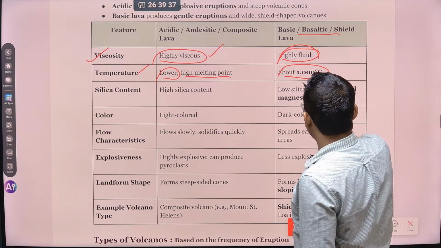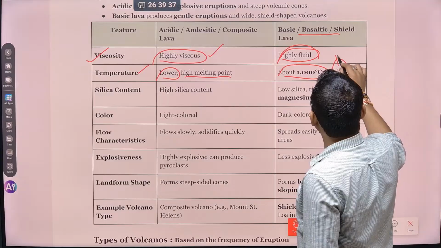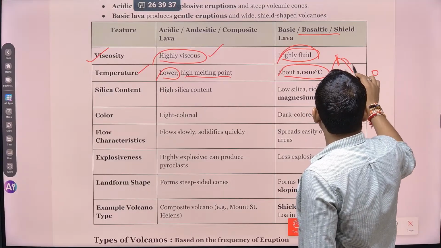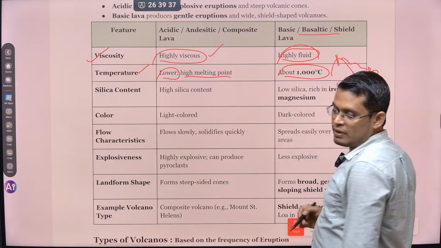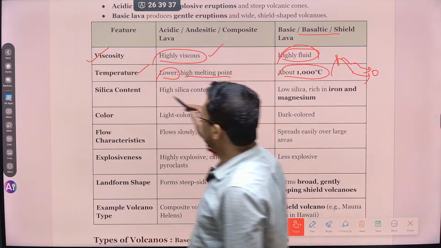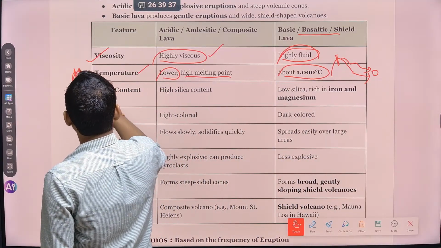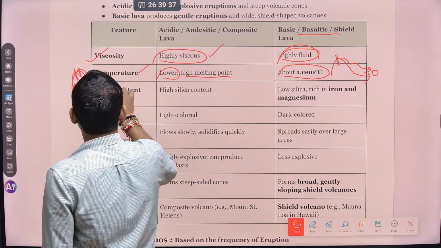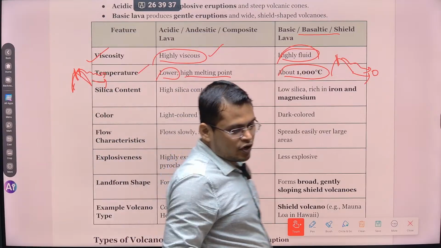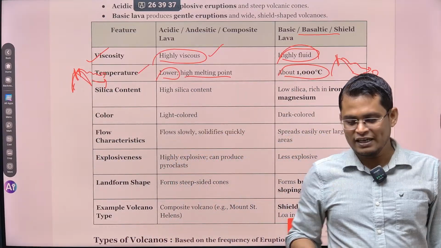आप समझो, if there is an eruption of this basic type, and people stay here, it will easily catch them and kill them. But here, if a volcanic eruption happens, it will travel to the people very slowly. So damage because of the flowing of the volcano is very less.